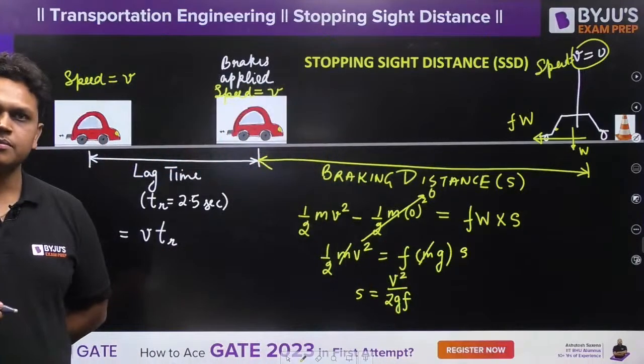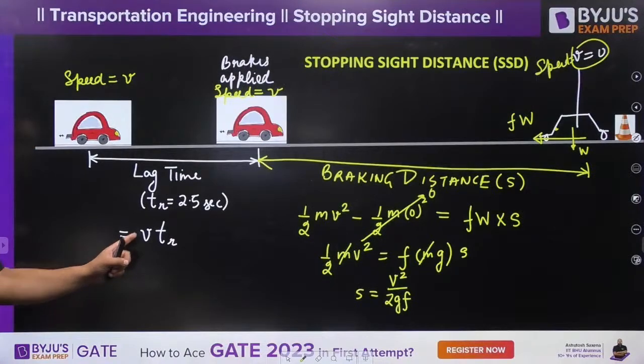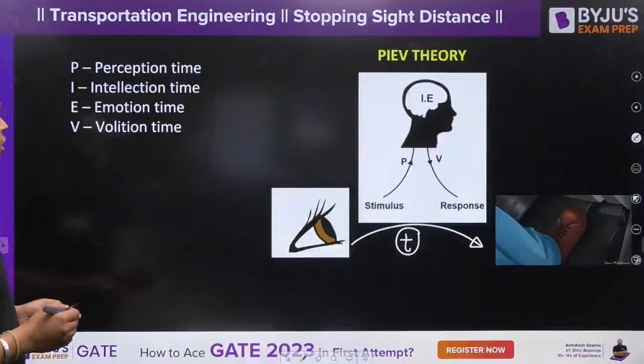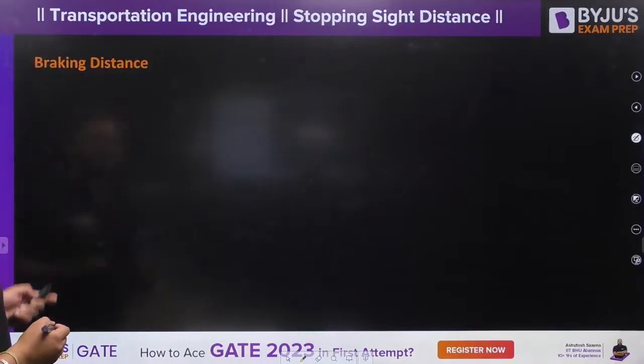Is it clear to all? So what is the total distance? V into reaction time plus v square upon 2gf. So what is your stopping sight distance, everyone?